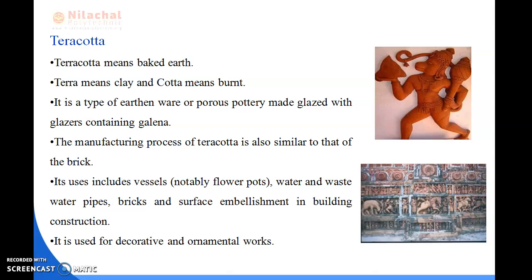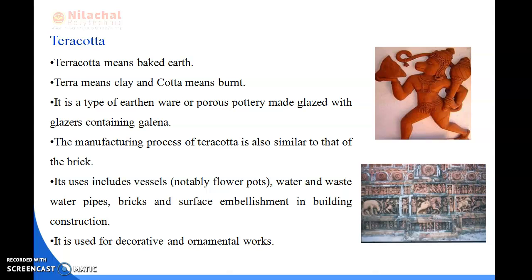If we see the advantages and disadvantages of terracotta, the advantages are that it is a strong and durable material and it is available in different colors. Here I have shown a type of clay brick available in different colors, such as brown. It is cheaper than ordinary finely dressed stones. It is easily cleaned, it can be easily molded into the desired shape, and it is not affected by atmospheric agents. Then what are the disadvantages of terracotta?